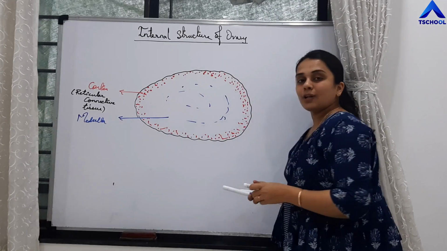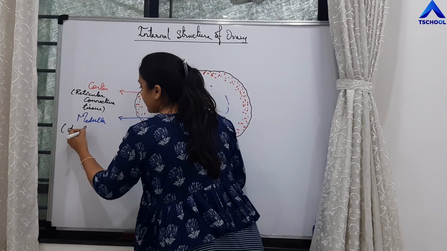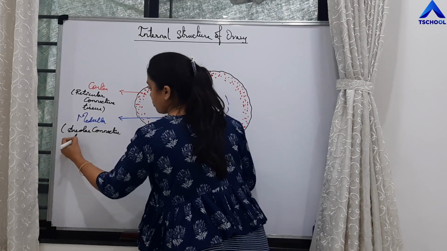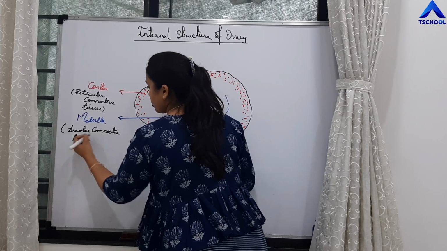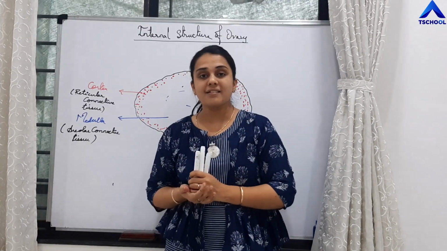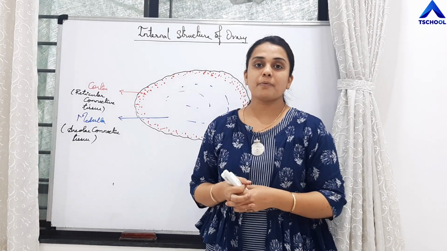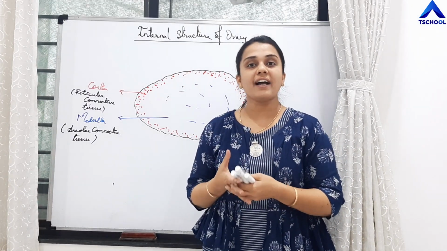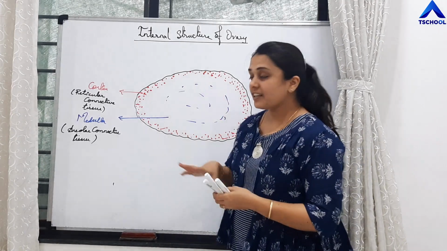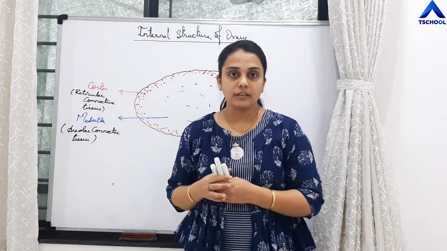And this medulla is made up of areolar connective tissue. You know what areolar connective tissue is made up of? It is made up of different types of cells such as fibroblasts, macrophages and mast cells. There is a matrix which is made up of hyaluronic acid. So all of these things are present. Within this matrix are present many primary follicles.